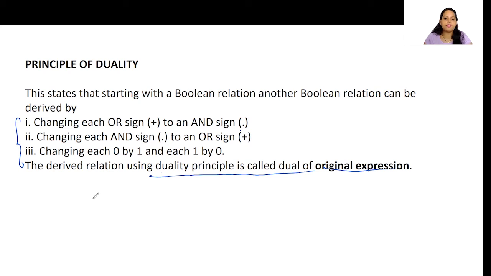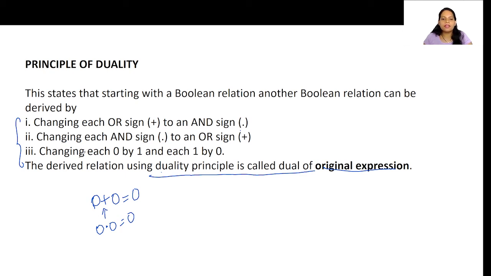For example, let's just take our OR relation, which said that 0 plus 0 is equal to 0, isn't it? Now, what is it saying? Change each OR sign to AND sign. So we have an OR sign here. Let's change it to AND sign, which is dot. Next, it is saying changing each AND.